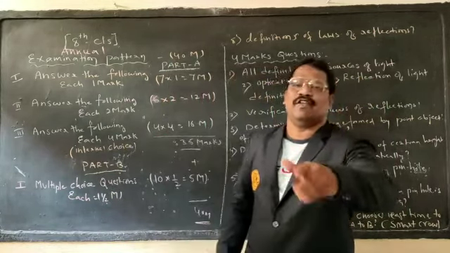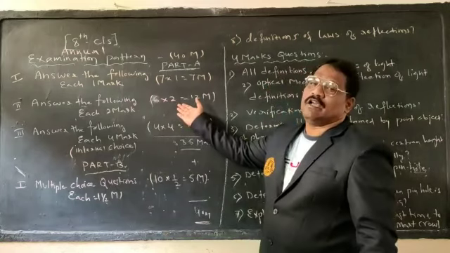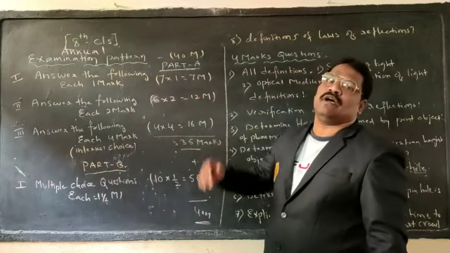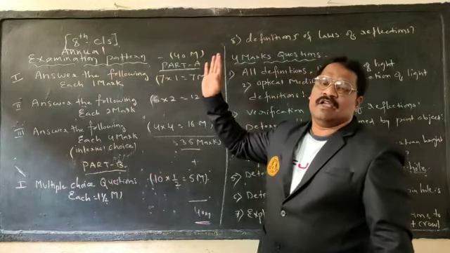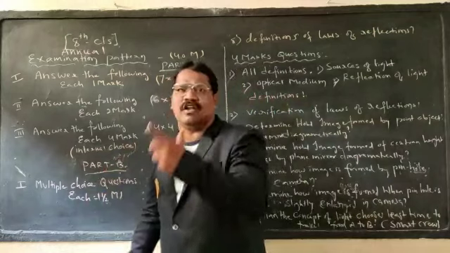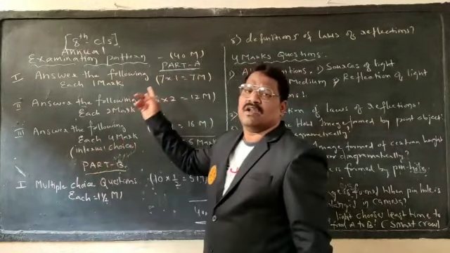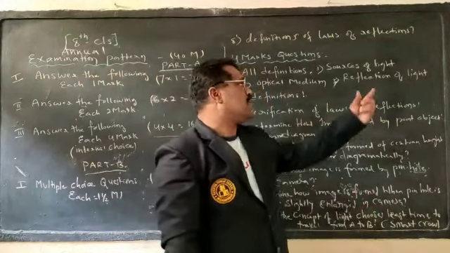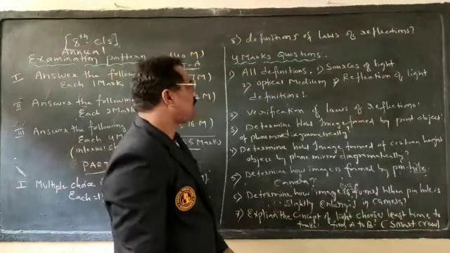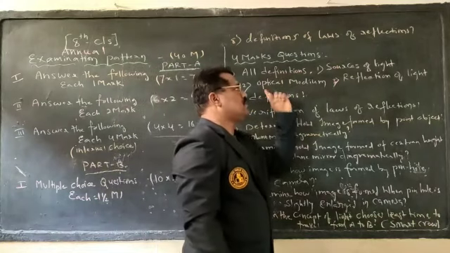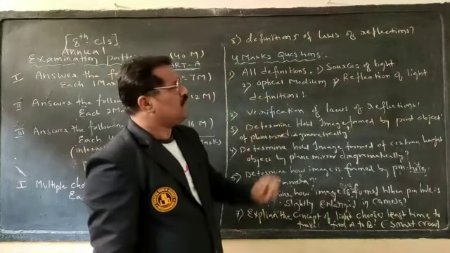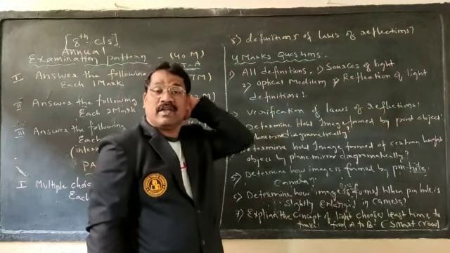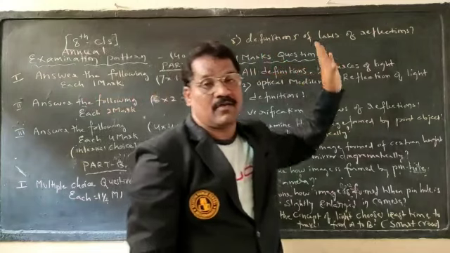Not only that, individually, if we ask for regular reflection, define regular reflection diagrammatically, 2 marks. What is meant by irregular reflection? For 1 mark. Individually, draw a diagram of irregular reflection. In that way, he may ask for 1 mark as well as 2 marks. In that way also we can secure marks. That is nothing but our first question which I have given for you. If you concentrate on all the introductory part, we can easily attempt that particular question.